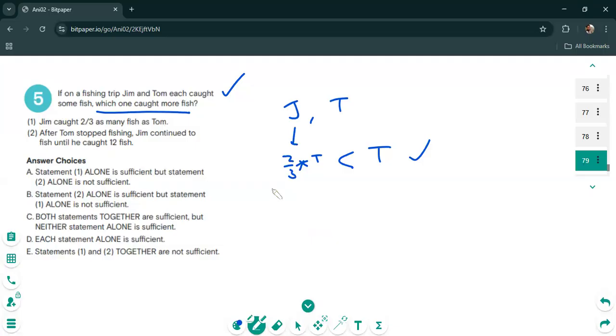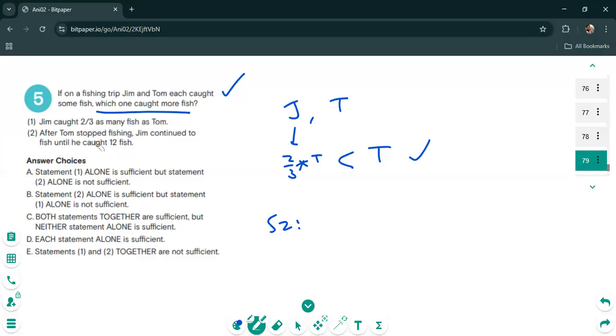Let's take a look at statement two. After Tom stopped fishing, Jim continued to fish until he caught 12 fish. This statement doesn't really tell us the number of fish that Tom has caught, right? Tom could have caught fewer than 12 fish, or he could have caught more than 12 fish.